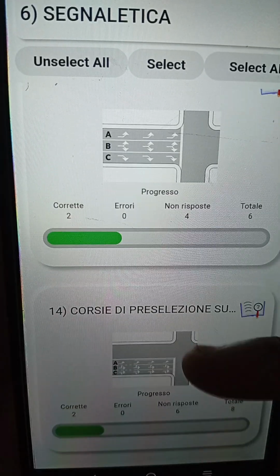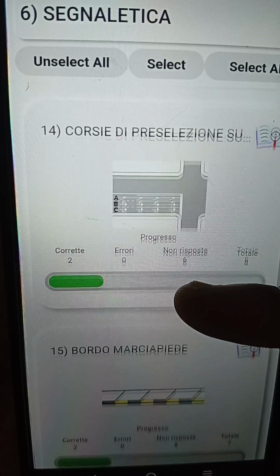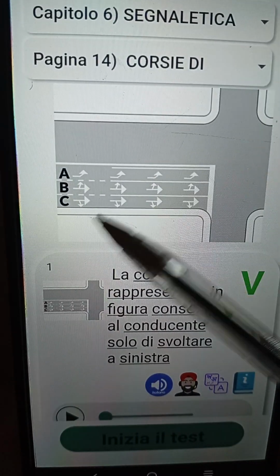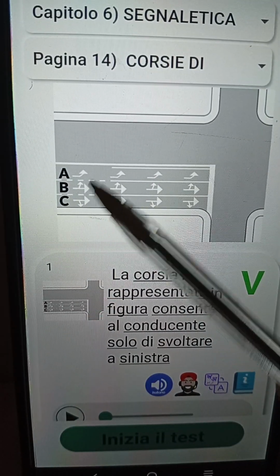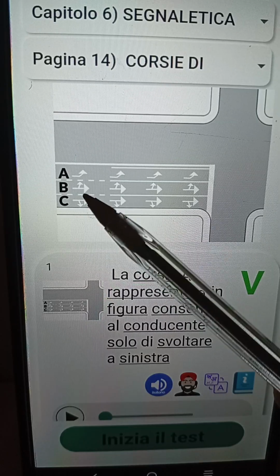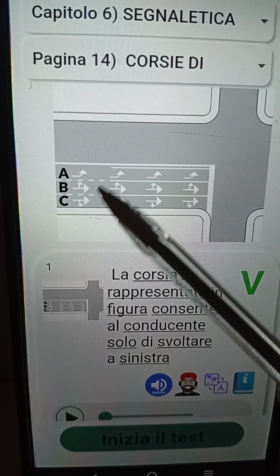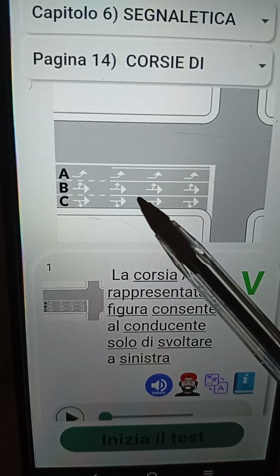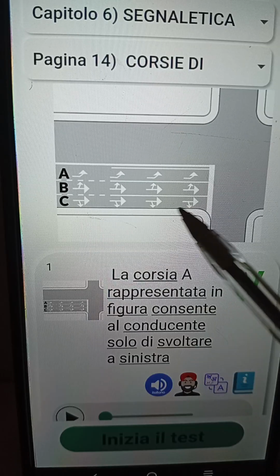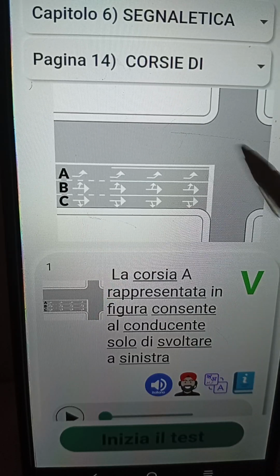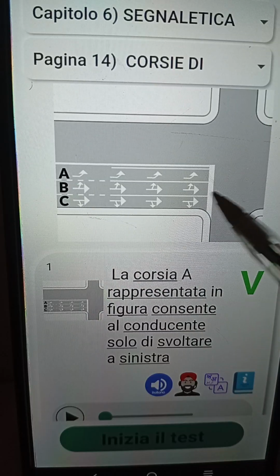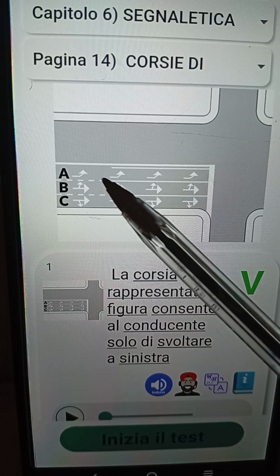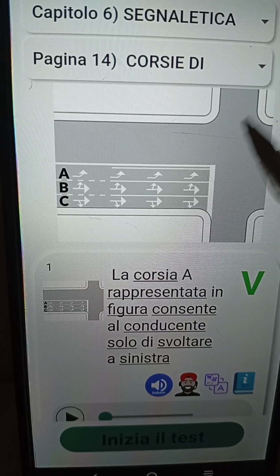Okay, let's go to the next one. We have to be very, very fast. Now, the next one is talking about another corsia di preselezione. Now, you can see this part is a discontinuous line. Remember, if you're in the part of the discontinuous line, you can be able to what now? Cambiare corsia. What is the meaning of cambiare corsia? You can change corsia or directions. Stare attenti. Now you can see that the vehicles that are coming from corsia C, they can only go diritto or a destra. The vehicles that are coming from corsia B, they can only go a sinistra or diritto. While the vehicles that are coming from corsia A, they can only go a sinistra.